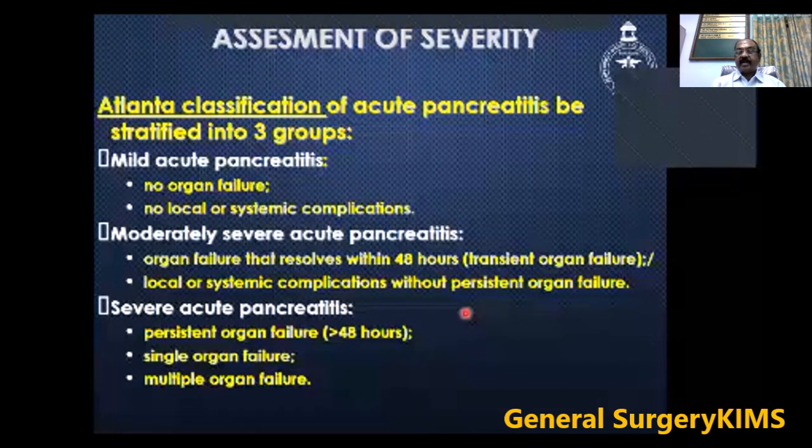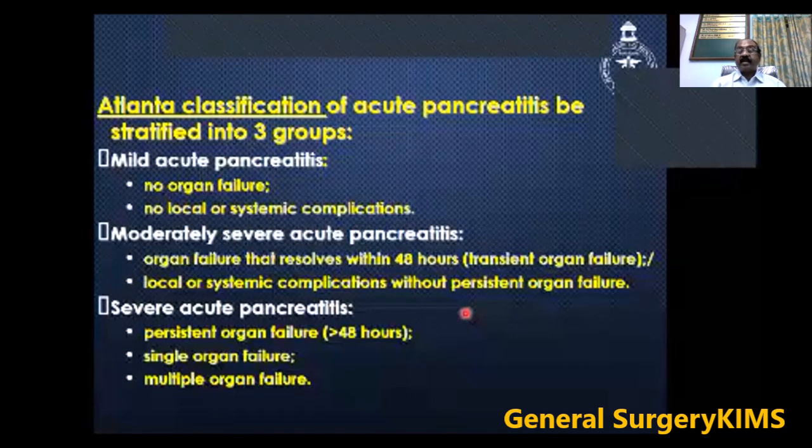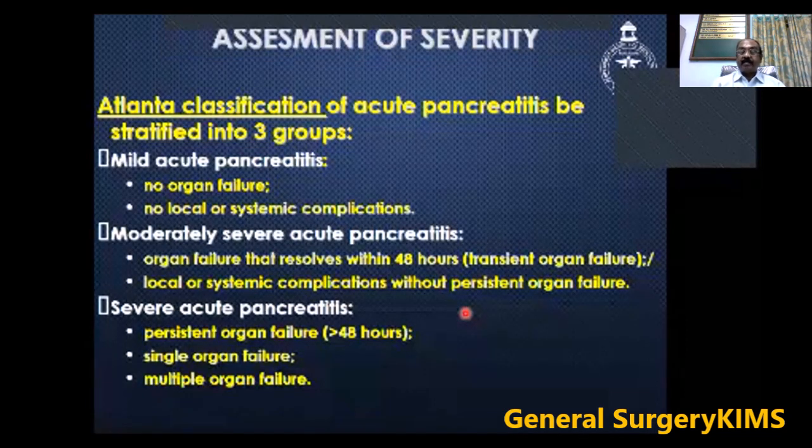Moderately severe acute pancreatitis has organ failure that resolves within 48 hours, or local or systemic complication without persistent organ failure. Severe acute pancreatitis has persistent organ failure for more than 48 hours, single organ failure, or multi-organ failure. So the Atlanta classification divides pancreatitis into 3 categories.